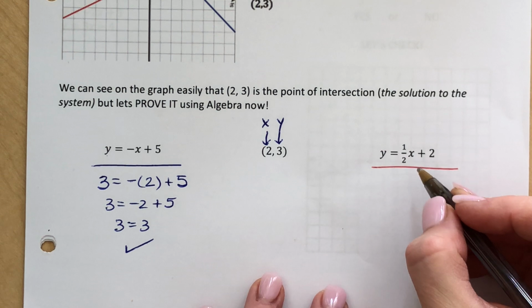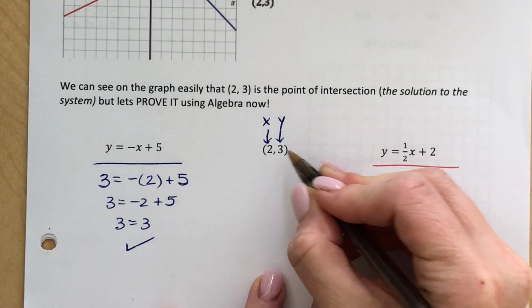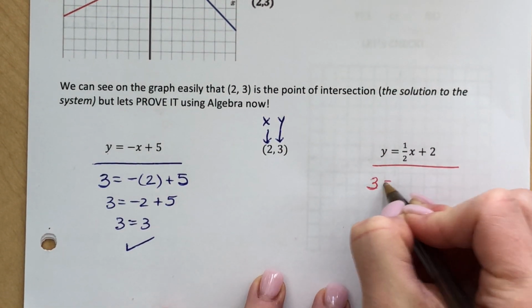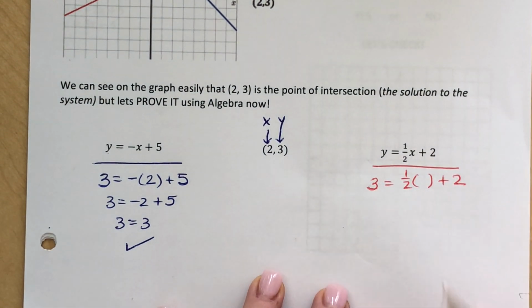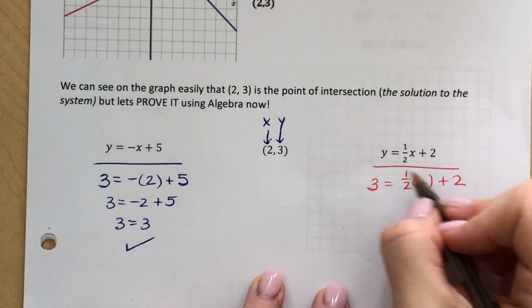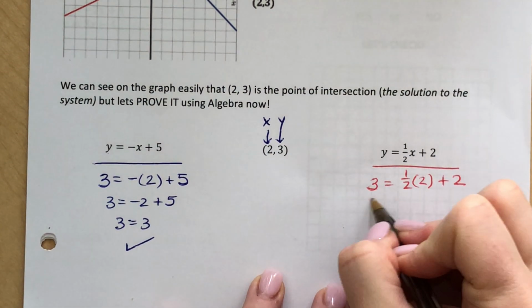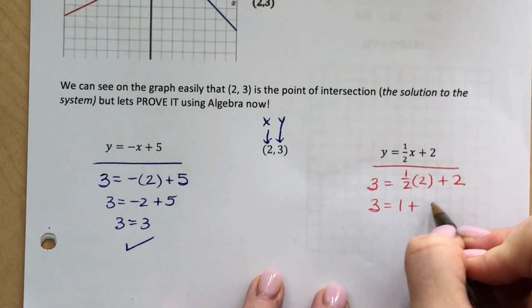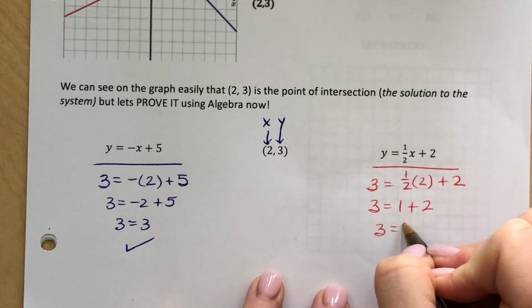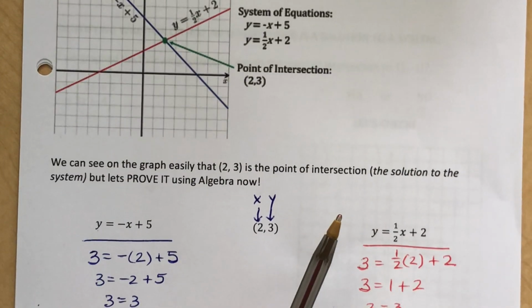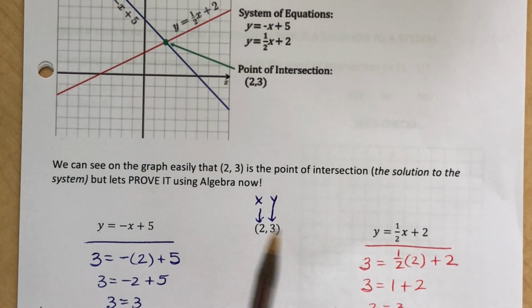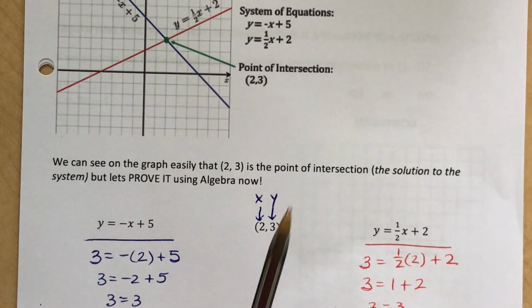So then I want to do this one. I want to do the same thing. I want to take this y value, which is 3. I want to take half of the x this time, add 2 to it, and see if I get the y. So if x is 2, half of 2 is 1. 1 plus 2 also equals 3. We shouldn't be surprised here because we just visually saw on the graph paper that the point 2 comma 3 is the point of intersection.